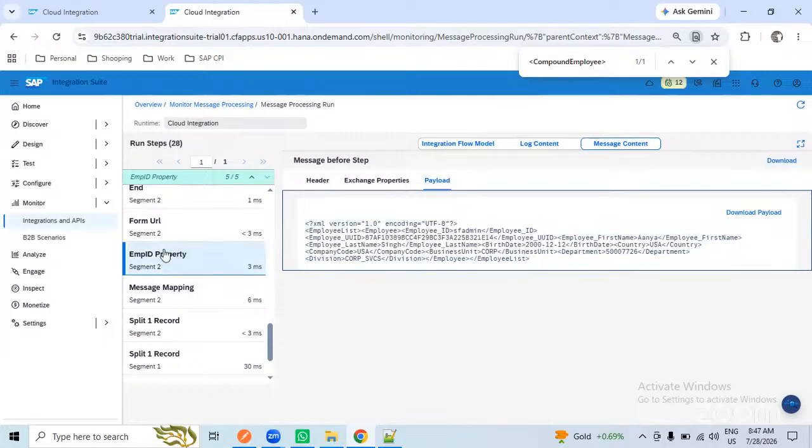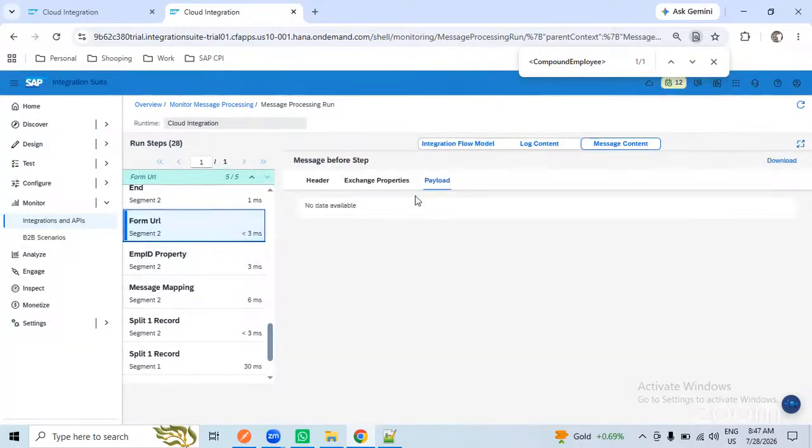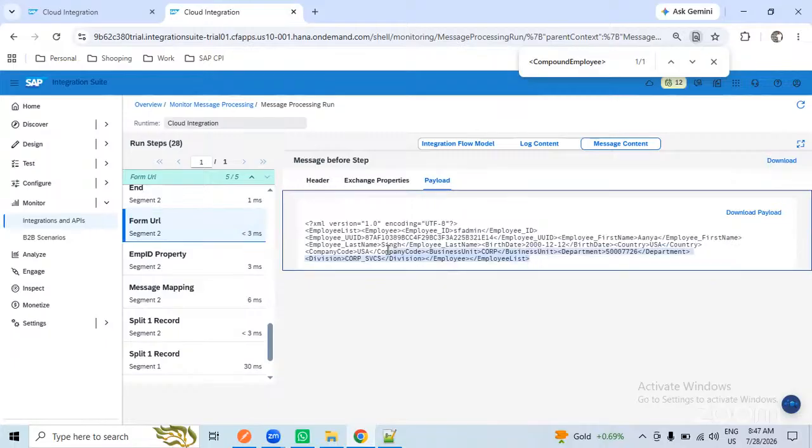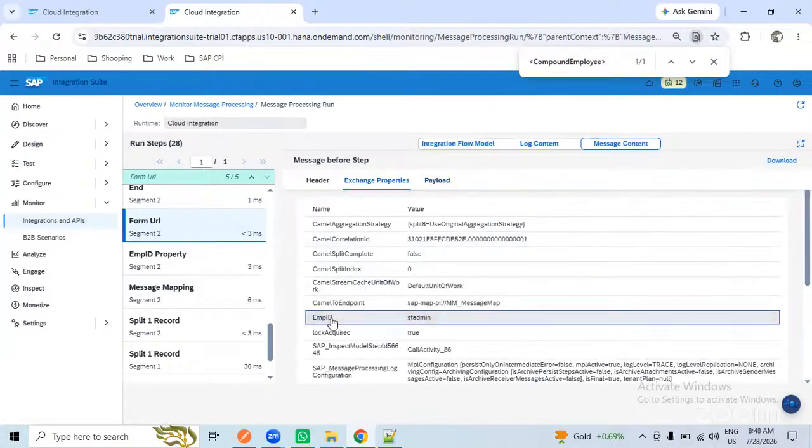The employee ID property we have created here, so we need to check the property here. The data remains the same. In the content modifier, we haven't done anything in the body, but in the properties, we have added the employee ID as a property. Why am I getting only SF admin as the employee ID value? Do you know the reason why I will get SF admin as the value?